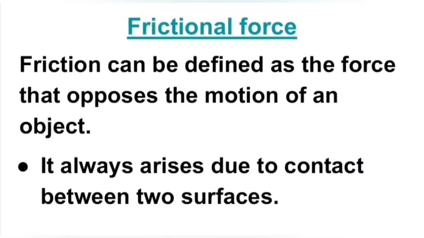Means friction is a force that opposes the motion of an object or prevents the object from moving. And this frictional force always arises due to contact between two surfaces.